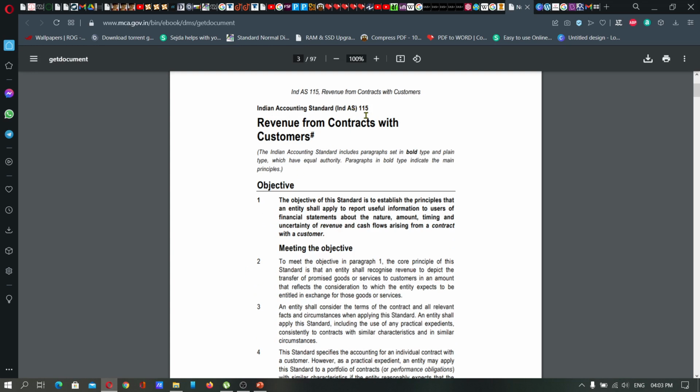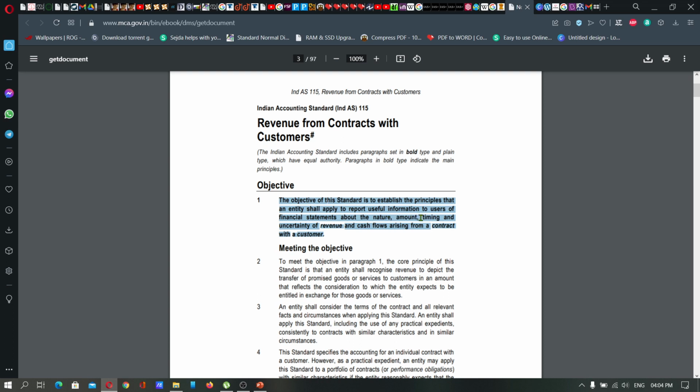Ind AS 115 deals with revenue from contracts with customers. Actually, this standard deals with contract transactions, especially with customers. The objective of this standard is to establish the principles that an entity shall apply to report useful information to the users of financial statements about the nature of their business,